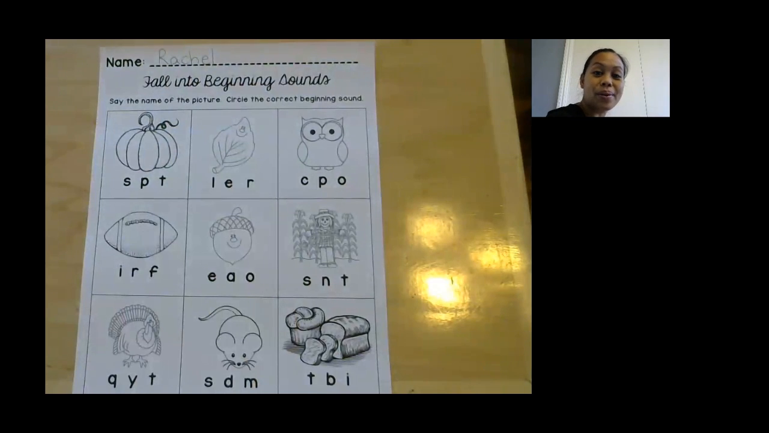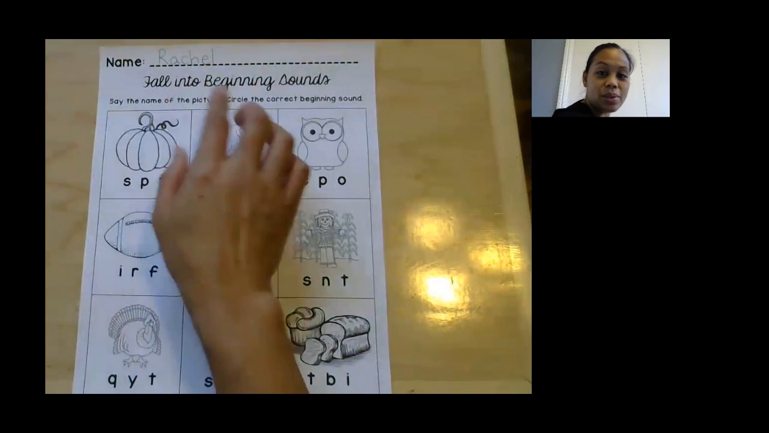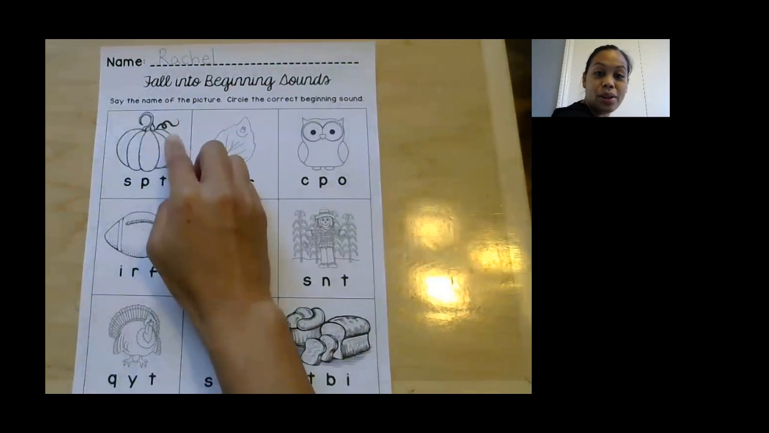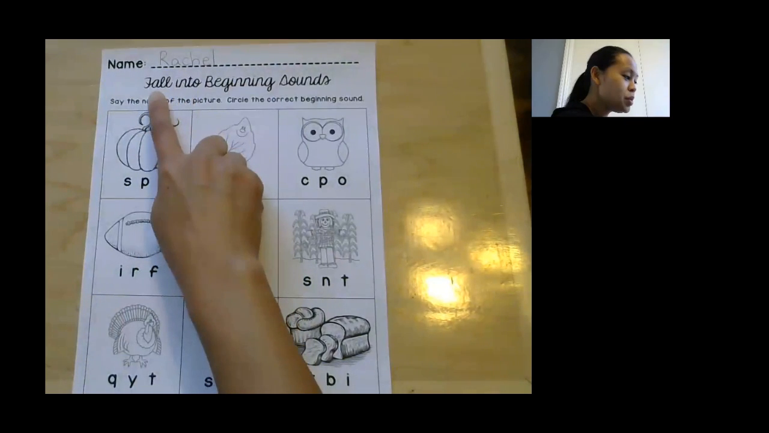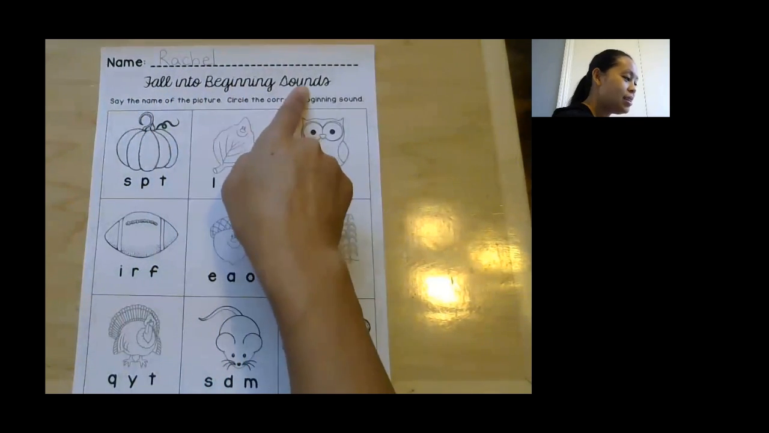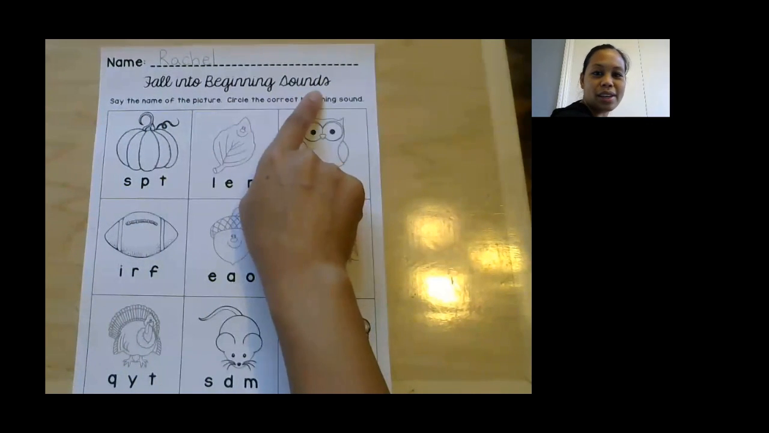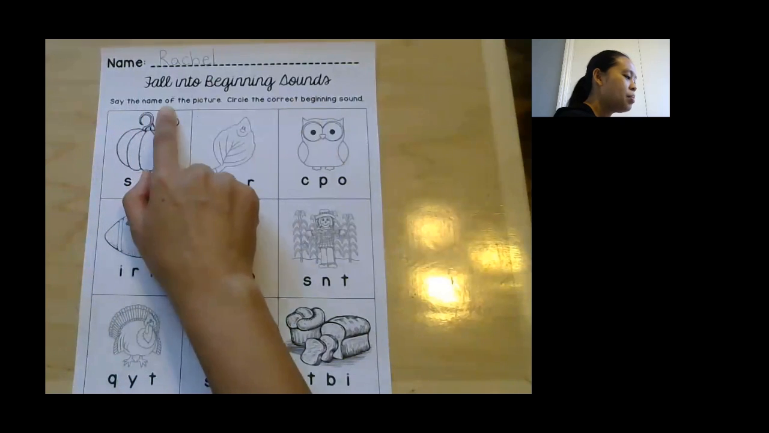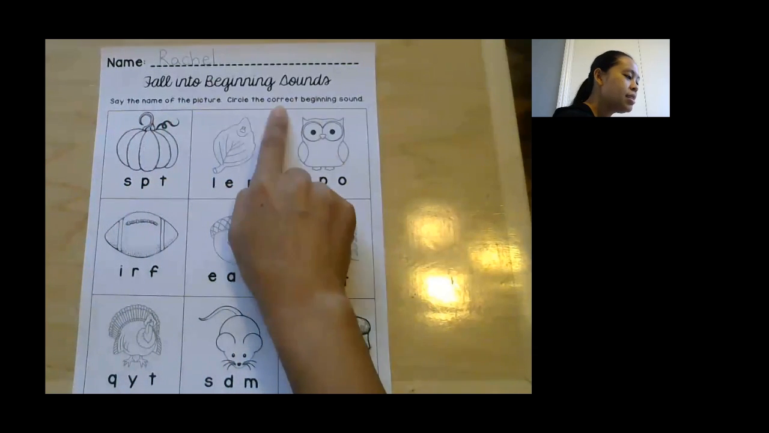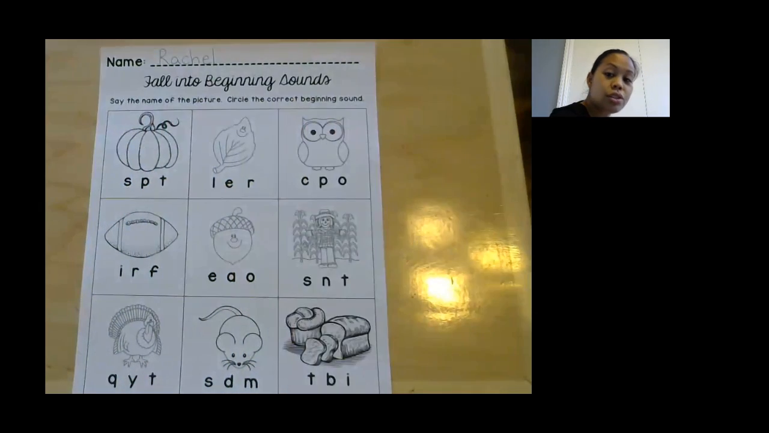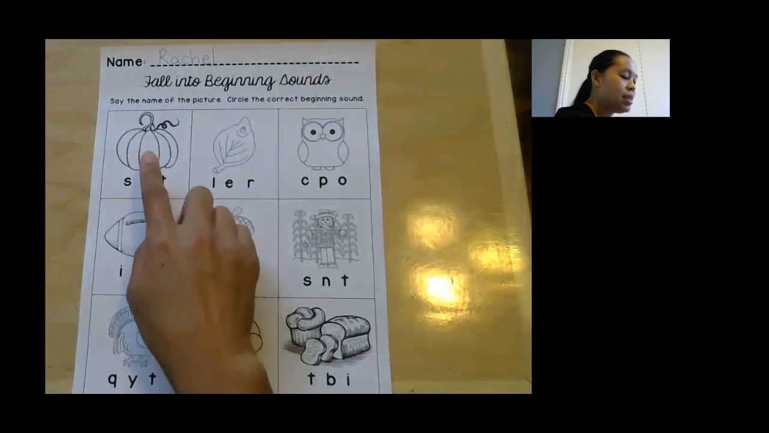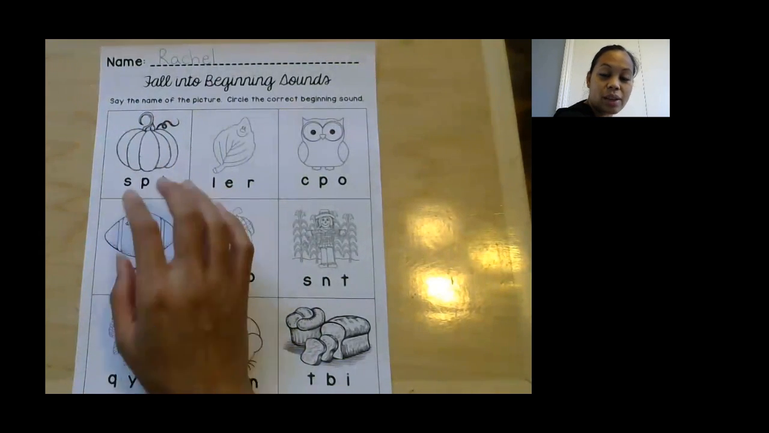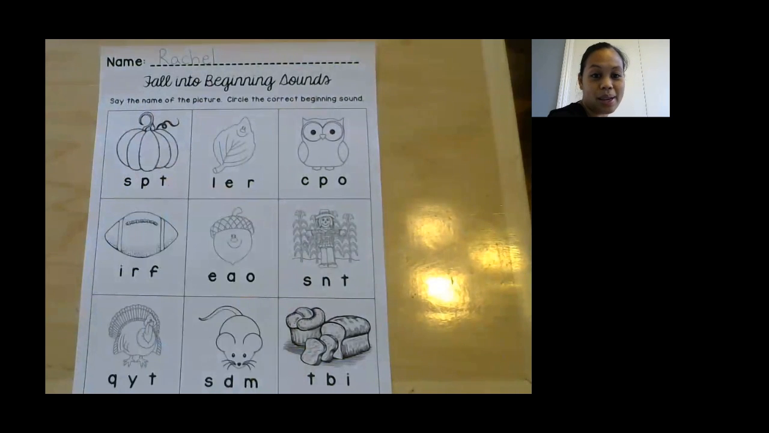Now we are going to look at our words right here, and then we're going to start our worksheet. Fall into beginning sounds. This is a beautiful kind of writing. It's called cursive. It's very pretty. See that? Say the name of the picture. Circle the correct beginning sound. So first we're going to say what the first picture is, and then we're going to guess the letter sound that goes with it, okay?